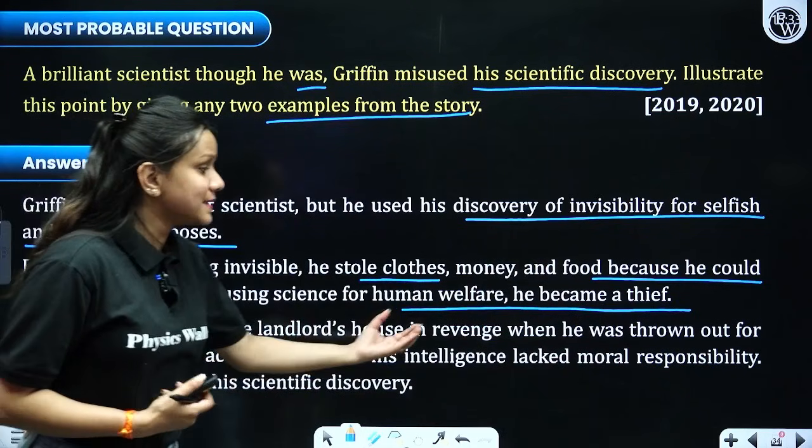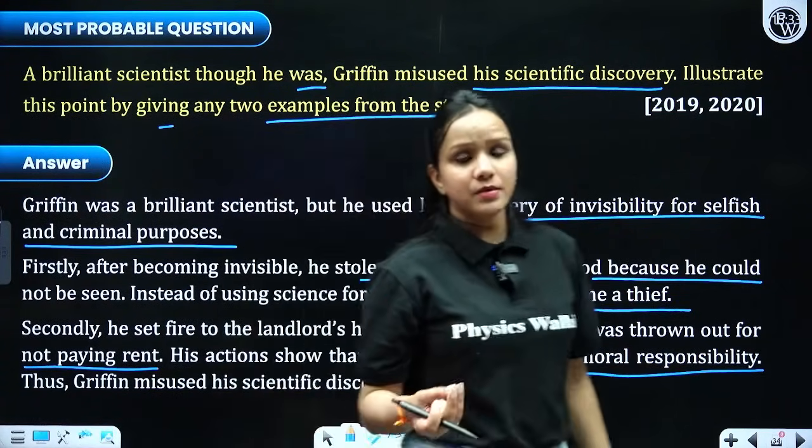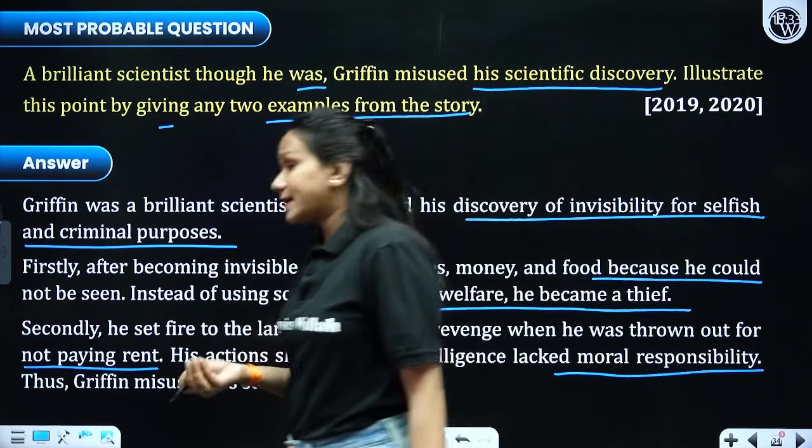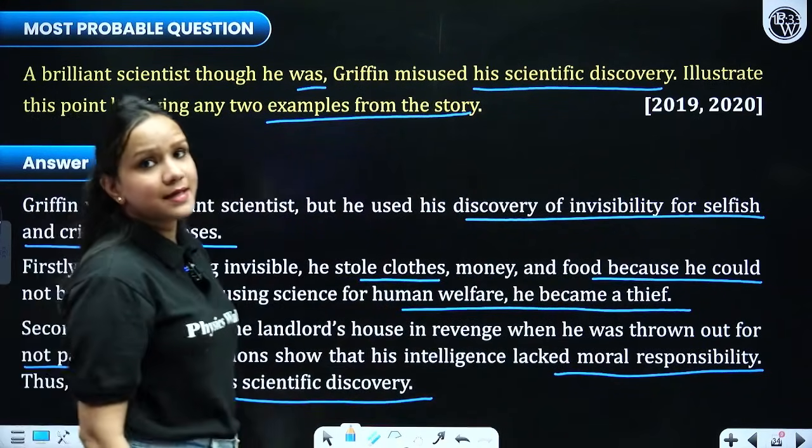His actions show that his intelligence lacked moral responsibility. He was not ethical. He was not an ethical person, right? So Griffin misused his scientific discovery for his own selfish reasons.